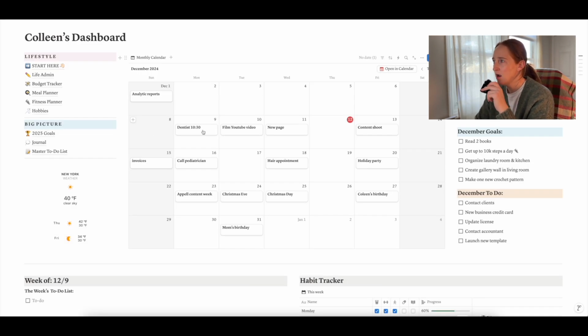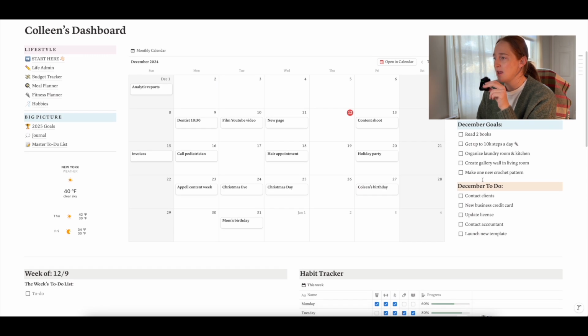And then moving over here, you have this aesthetic looking flip clock. And then I have a checklist for my December goals. So like my monthly goals, I'll go through each month. I'll just change the month here and then just write out my goals for the month. And then I also have a monthly to-do list. So I'll change this each month and then write out my to-do list for the month. And then I like to just visually be able to check it off as the month goes on.